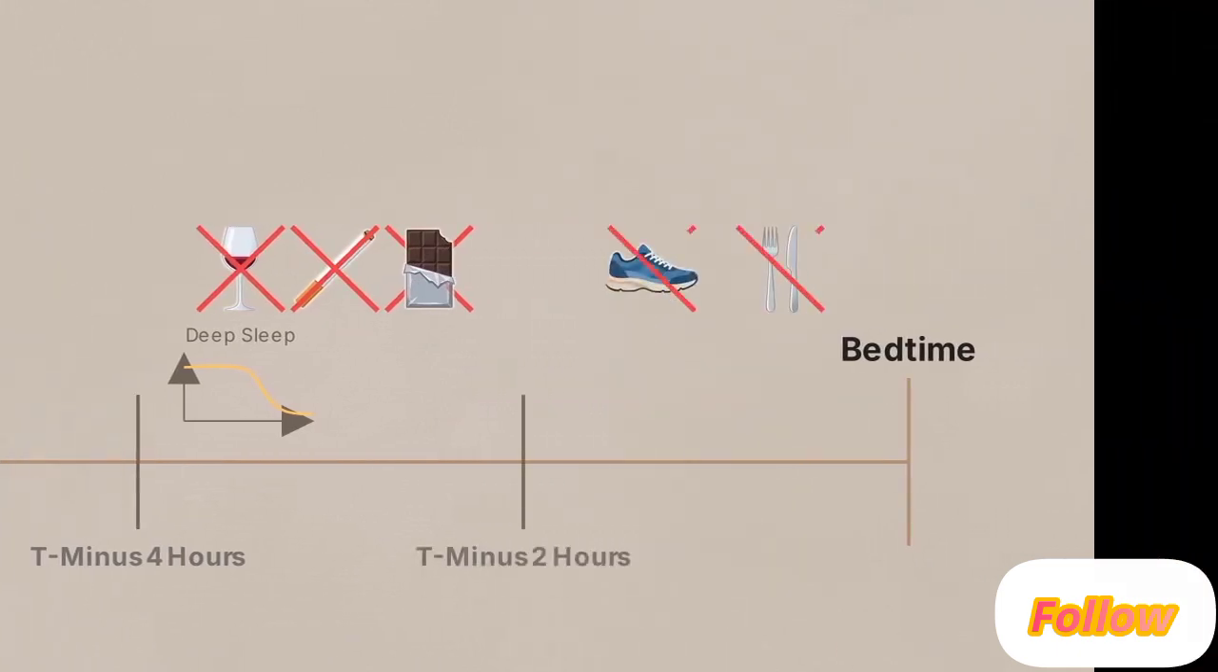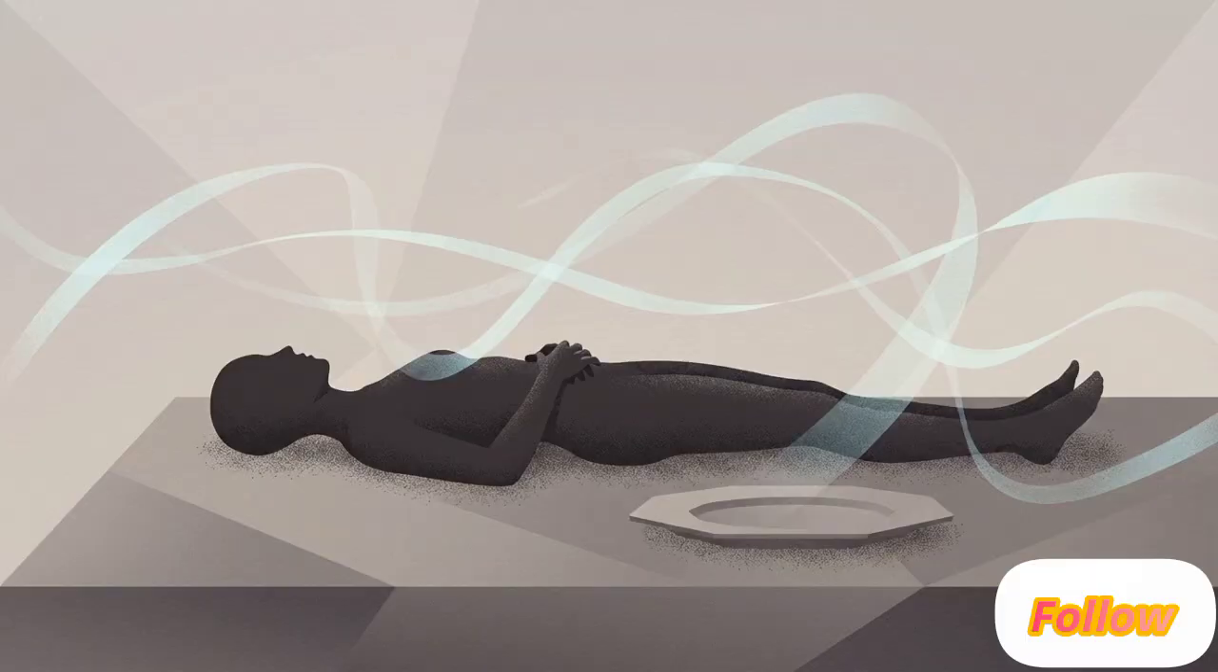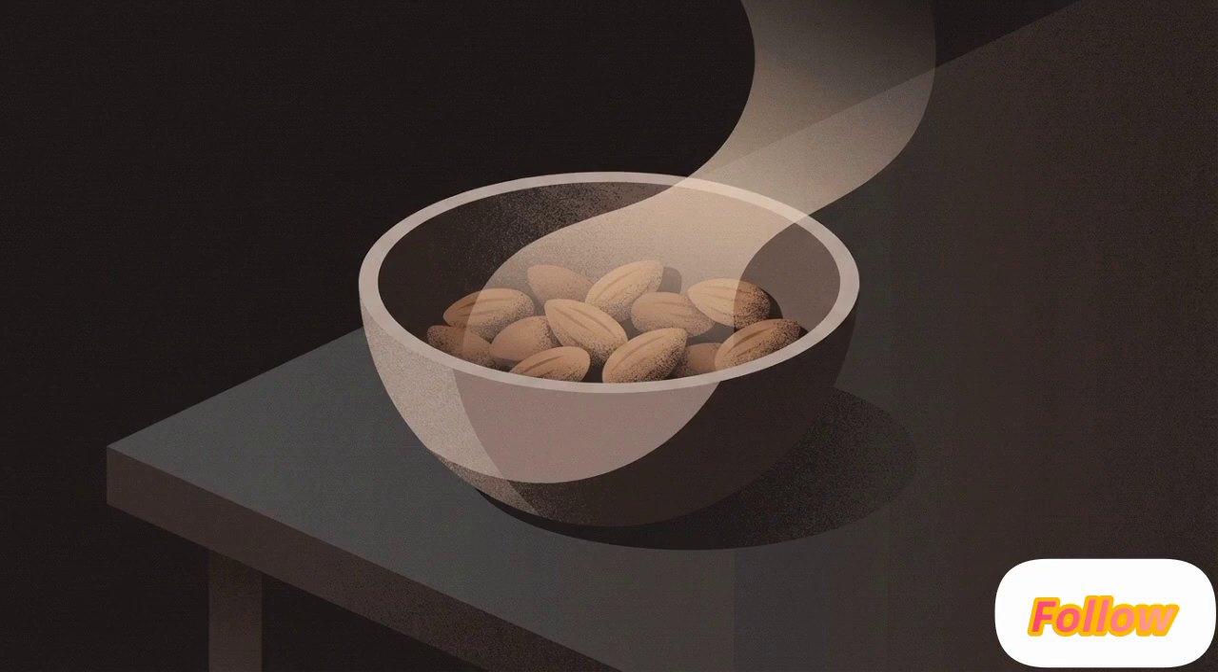At 2 hours, stop heavy exercise and finish large meals. Heavy digestion keeps your body active when it needs to be winding down. If you need a snack late in the evening, opt for light, low-calorie options like a handful of nuts.